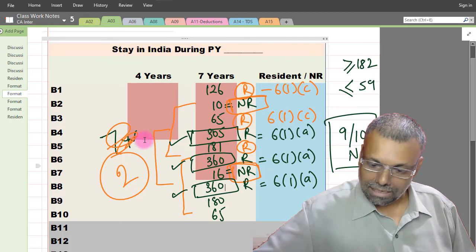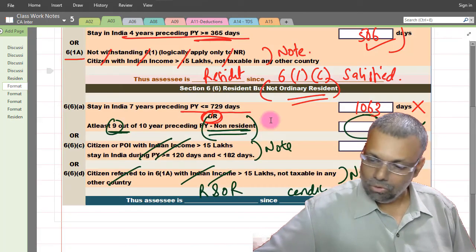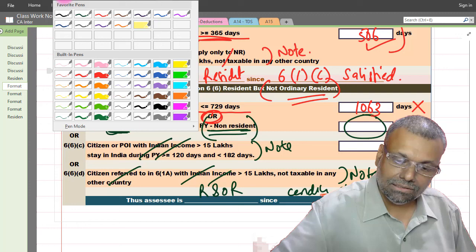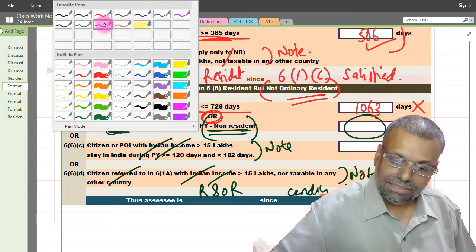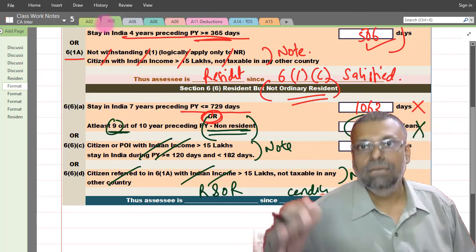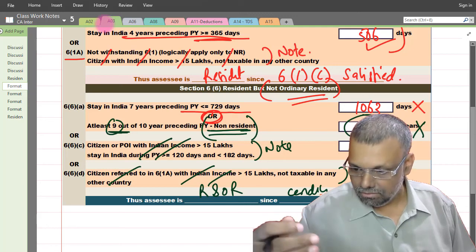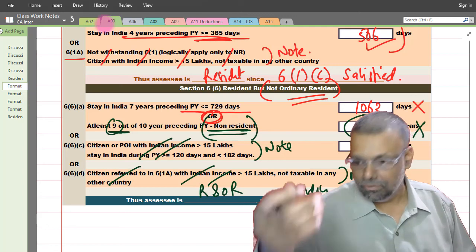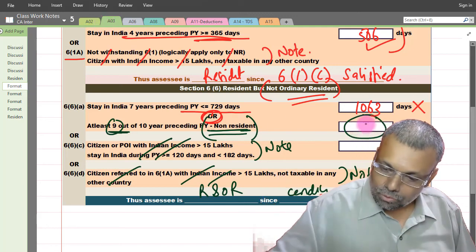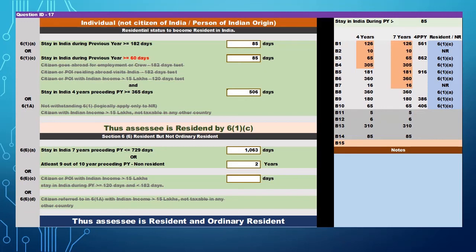And therefore, now I will complete my table because I don't want to leave my answer hanging like that. That's the reason I do that extra working. In examination condition, you can mentally decide your answer very quickly, but in order to get the full marks, you have to show this. So actually, I am non-resident only for 2 years in the given question, and I am not satisfying the condition, and therefore I am resident and ordinarily resident. Answer is over in terms of the residential status.